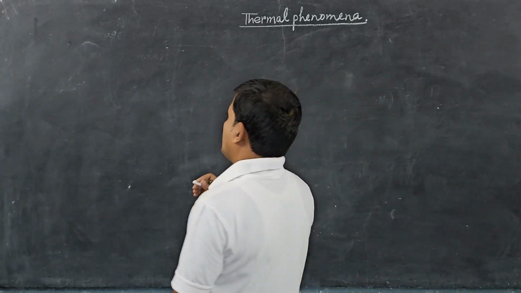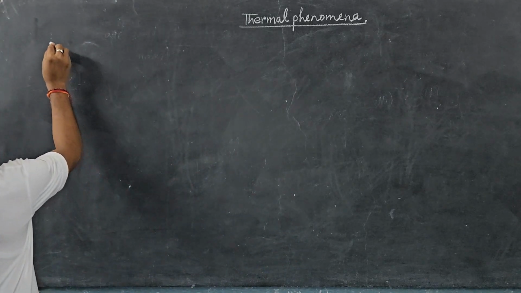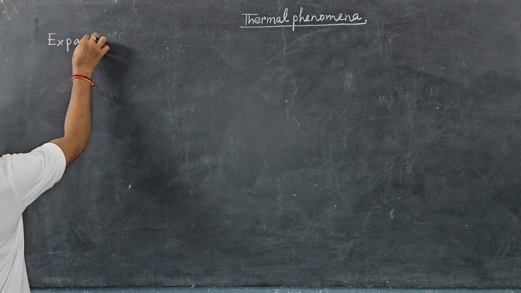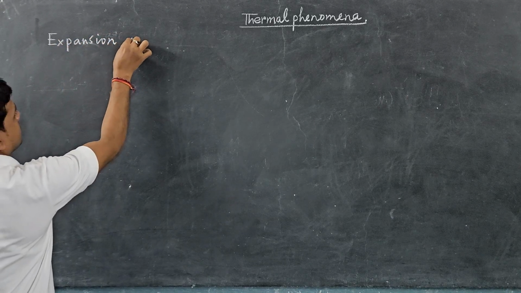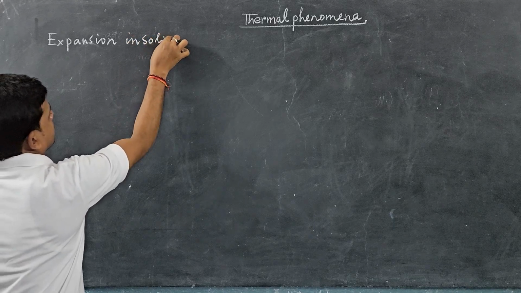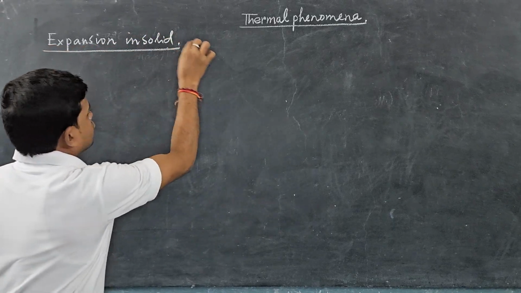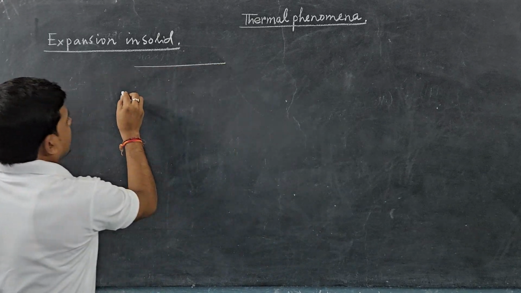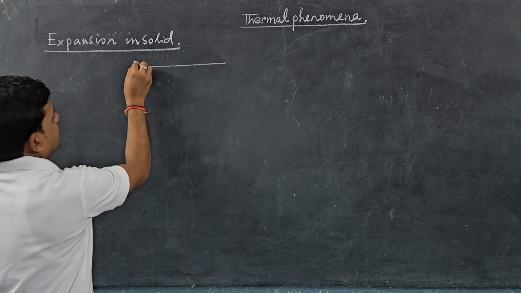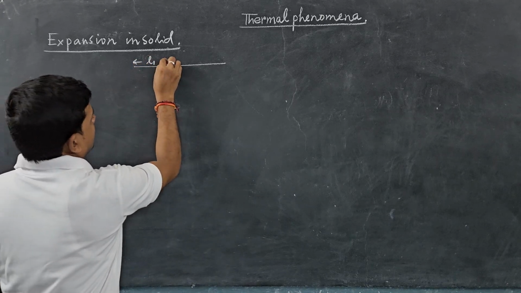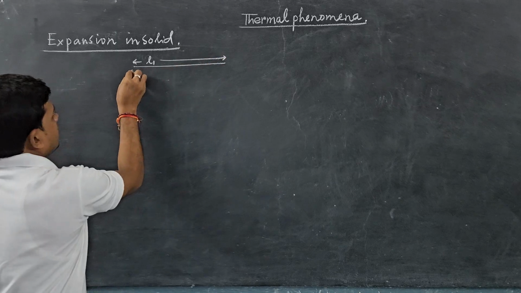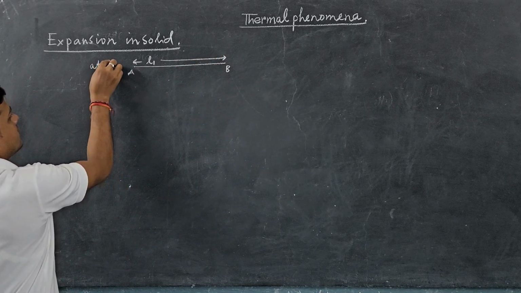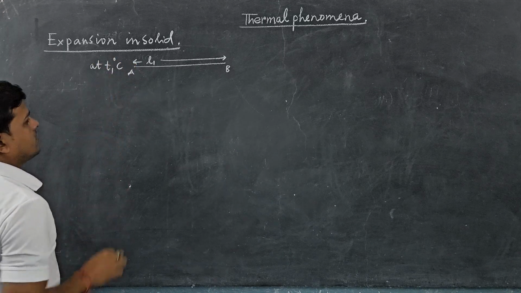Let us consider the expansion in solids. First we learn the expansion in solids. Let us consider a solid wire of length L1. That is, AB is the wire of length L1 at T1 degree centigrade temperature.